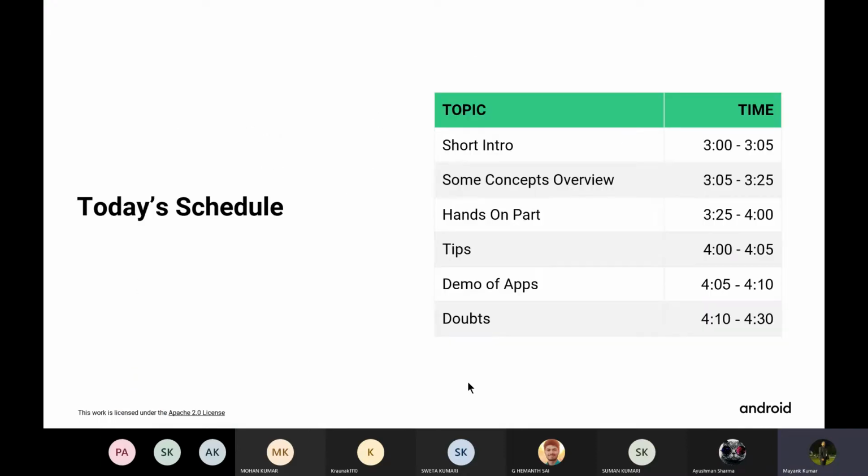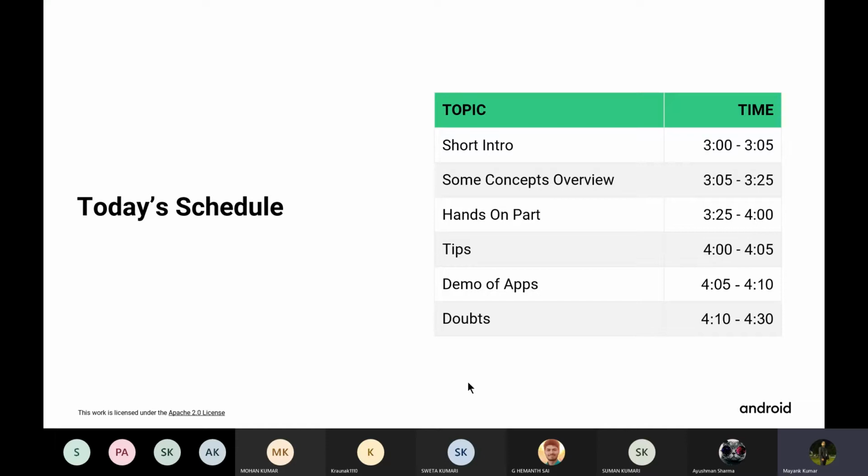This is the schedule for today's session. We have started with a short intro. Next, we would be covering some basic concepts. Next, we would be having some hands-on work with Android Studio. I will try to introduce you to some of the great features of Android Studio, so it could be helpful for you when you are developing your own Android apps.